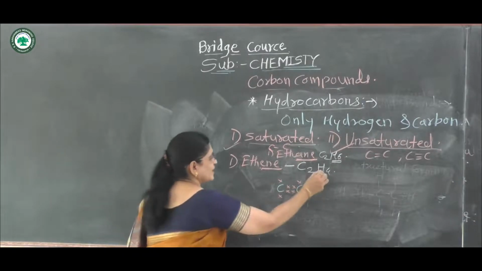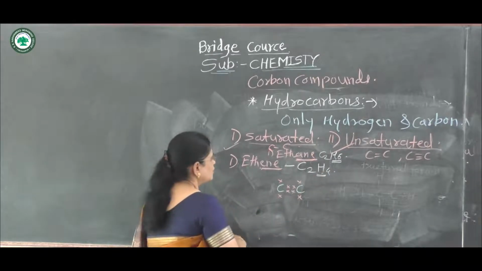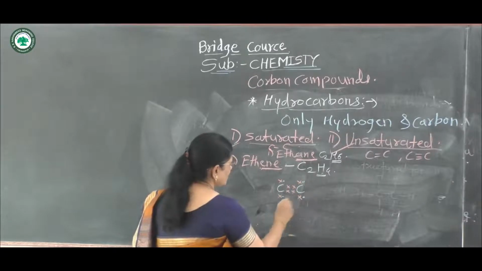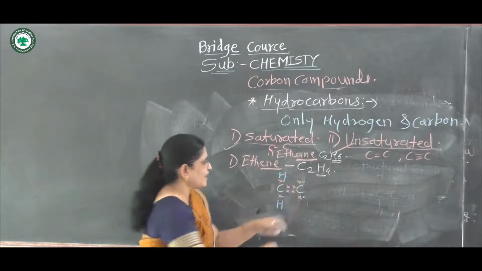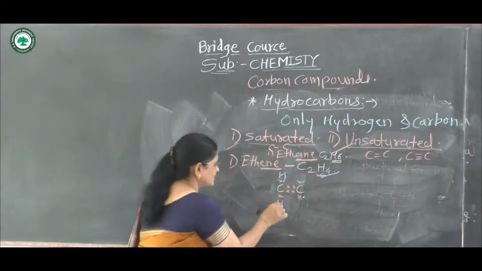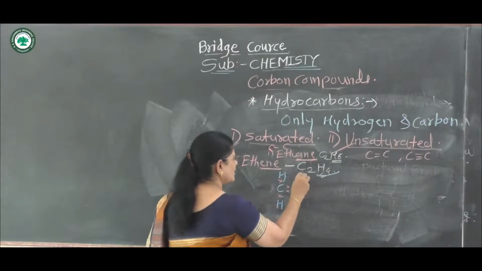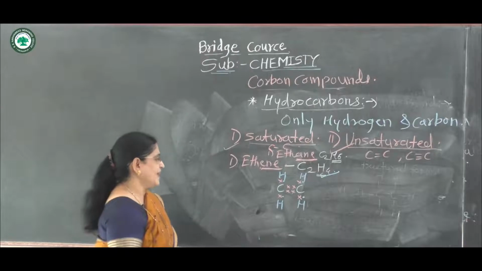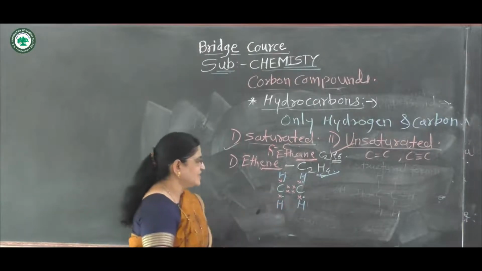Then out of these 4 hydrogen atoms, 2 hydrogen atoms are bonded to the first carbon atom, and the remaining 2 hydrogen atoms are bonded to the second carbon atom. In this way, it forms a molecule called ethene.